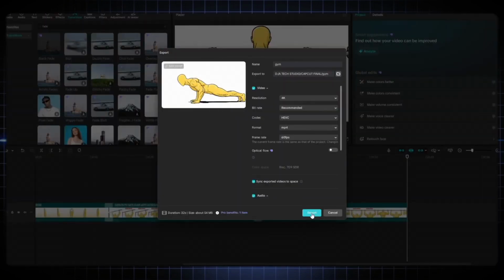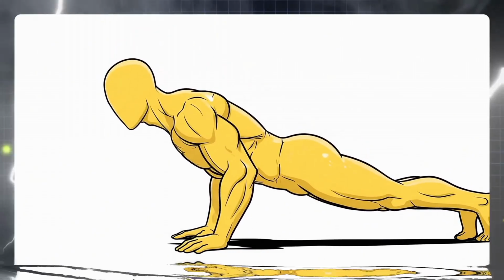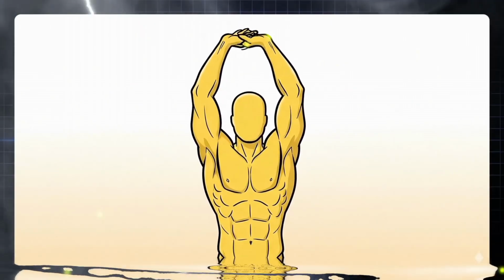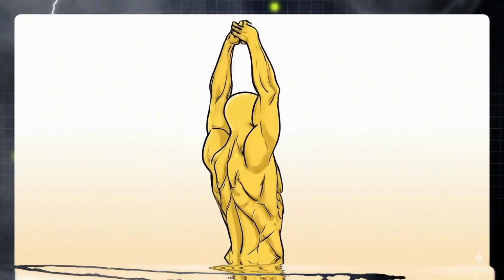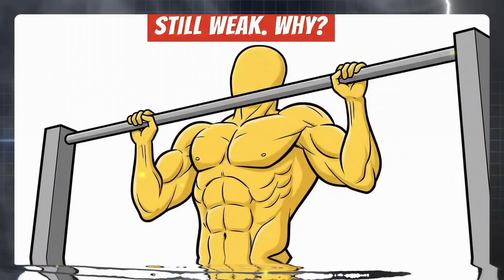And that's it. In just a few simple steps, you've gone from a single idea to a complete, realistic AI-generated video. It looks awesome, it feels professional, and it's made entirely using free AI tools. So what are you waiting for? Try it out today and start creating your own AI-powered videos.